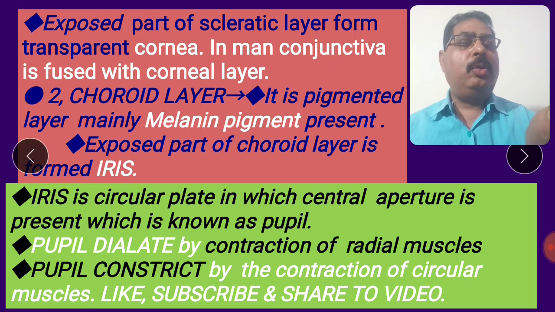There are two types of muscles present. The pupil dilates by contraction of the radial muscles. The pupil constricts by the contraction of the circular muscles. There are two types of muscles present in the iris. I shall explain these two types of muscles in the next slide by a figure.